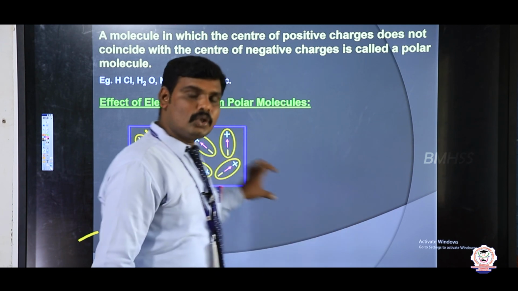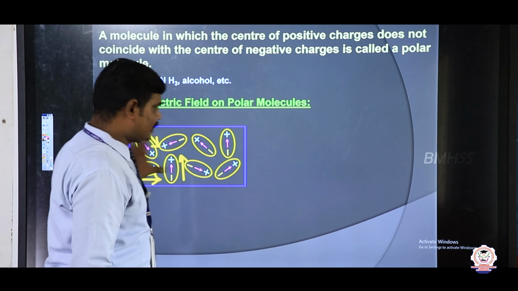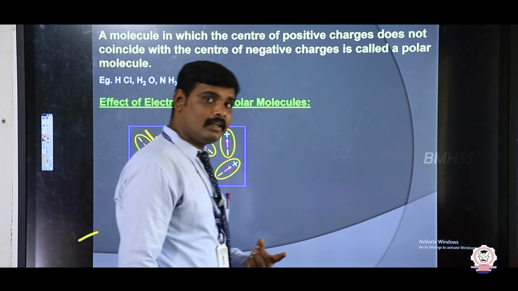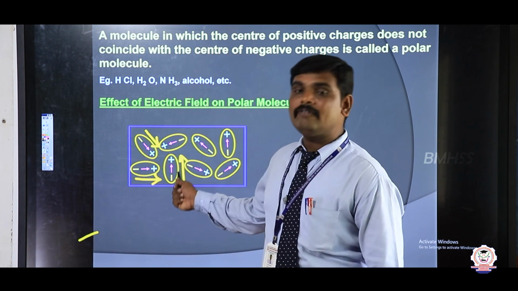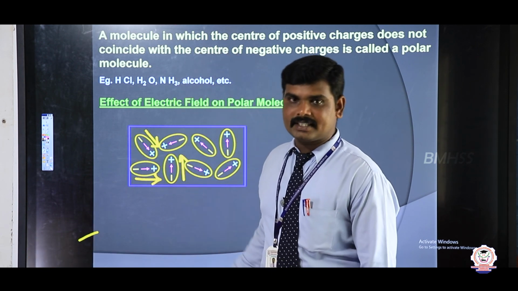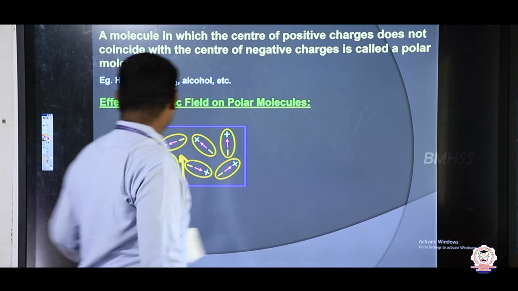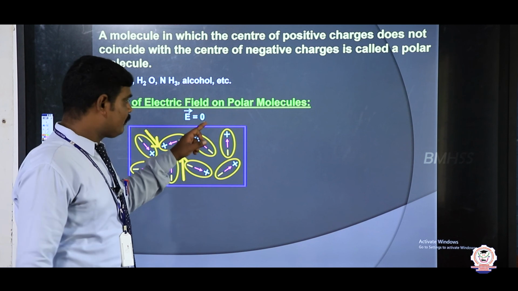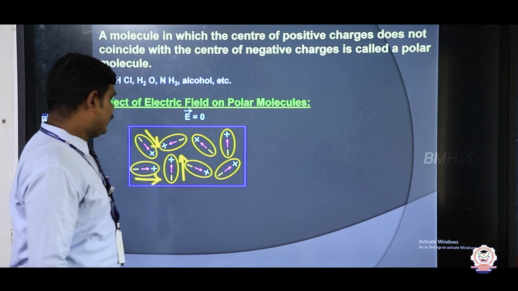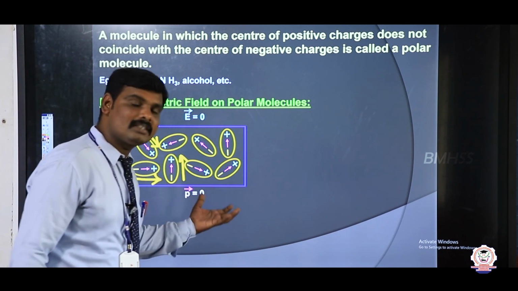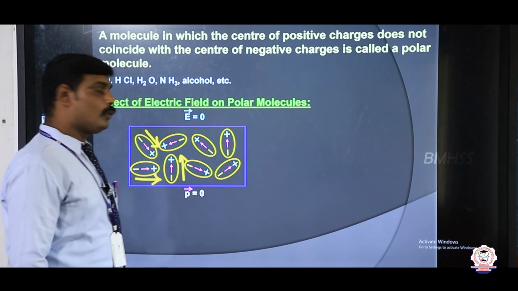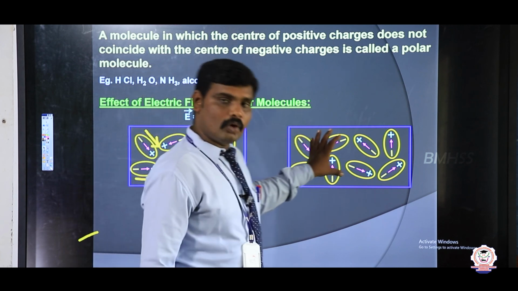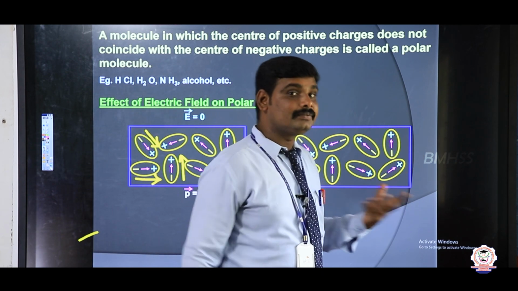That's why the total dipole moment of this polar molecule is 0 in the absence of an external electric field. If the external electric field is 0, the total dipole moment is 0. Suppose when I apply an external electric field to these polar molecules, what happens? Let us see.